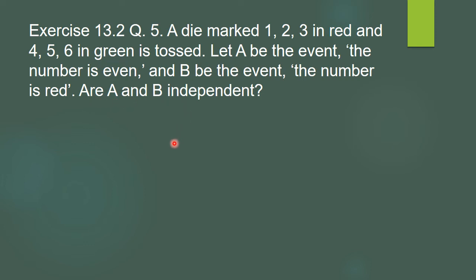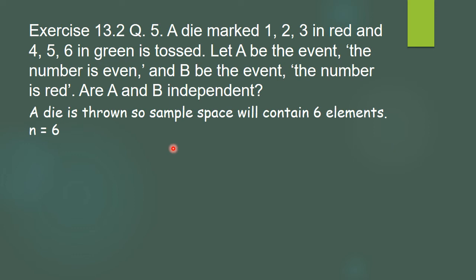Now first, what they have stated: A is the event that the number is even. So they have not mentioned the colors. The number should be an even number. So what will be the set totally, first, as a die is thrown? It has 6 faces, and so naturally the sample space will contain 6 elements: 1, 2, 3, 4, 5, 6. So n becomes 6.